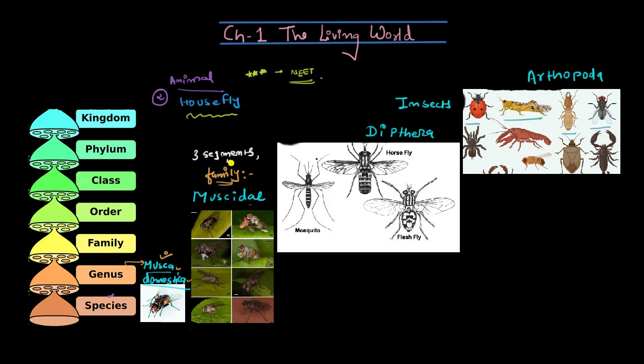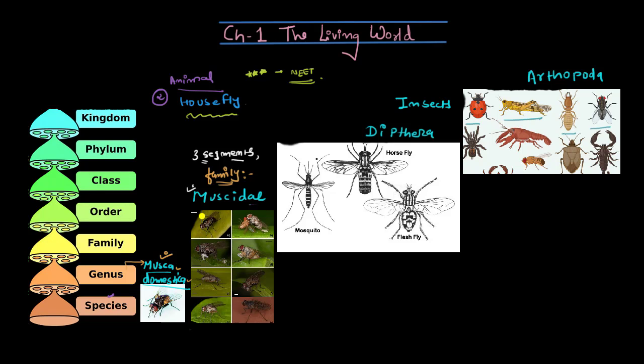So obviously the head region, the abdominal region and the tail region, you know those things, right? On the basis of these 3 segments, whoever has this is put into this family, Muscidae. And because our housefly has this, they put it in the family called Muscidae.